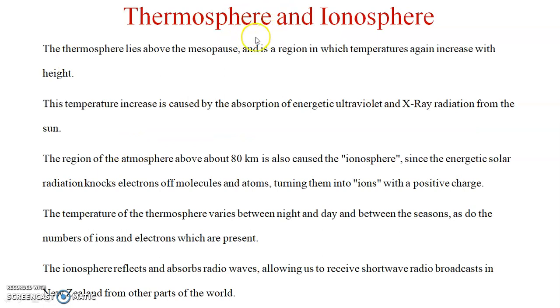Next one, thermosphere and ionosphere. The thermosphere lies above the mesosphere and is a region in which temperature again increases with height. This temperature increase is caused by the absorption of energetic ultraviolet and X-ray radiation from the sun.